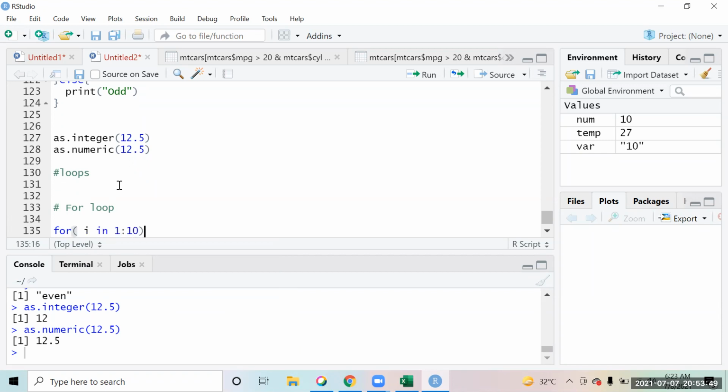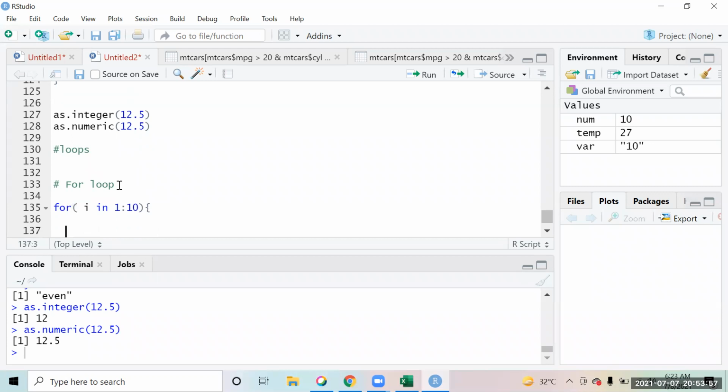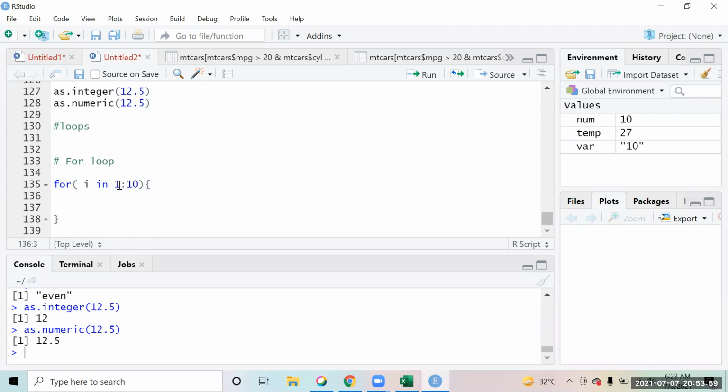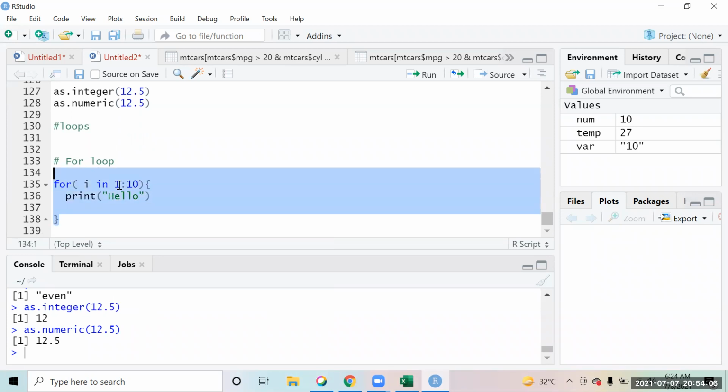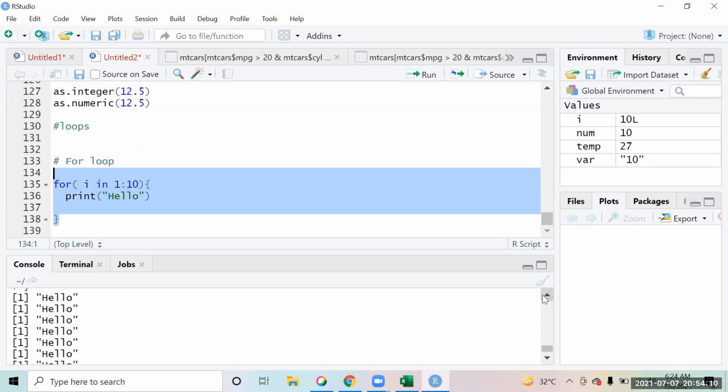Okay, that means I am declaring a variable I. Now that variable I is going to take 10 values. Let's write a code. So I say print hello. I'm just first giving you the example, then I will explain all this also. What this will do is print hello 10 times for me. Okay, it has printed hello 10 times.